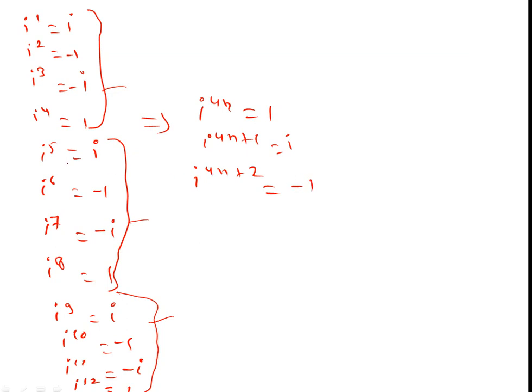Iota to the power 4n plus 3 equal to minus iota. Iota to the power 4n plus 4 equal to 1.